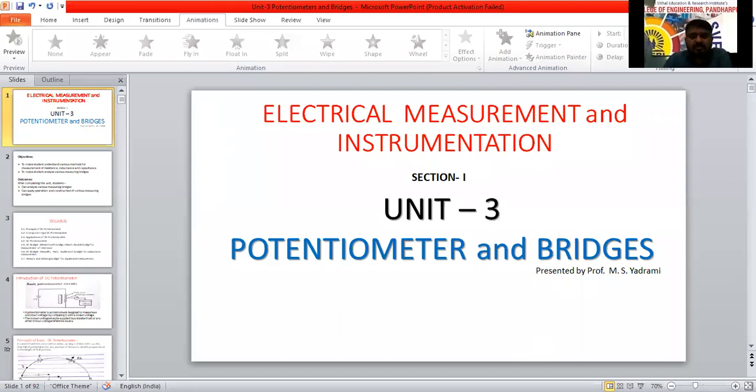Just a minute, I will make a full screen. This problem is solved or not, I have to check that one. Which slide is visible now? Potentiometer and bridges, first title only is visible. Yes, sir, it is not moving. I don't know what the problem is. We have corrected it, then also it is